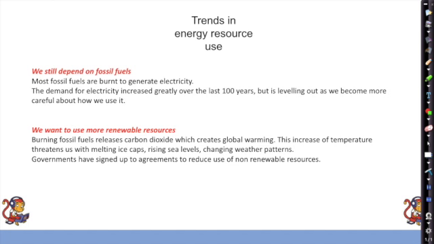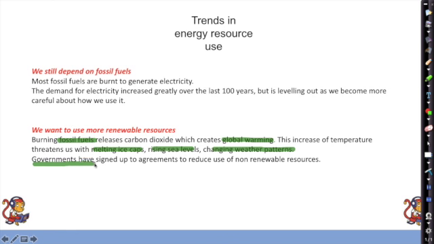We want to use more wind and solar and wave power. Burning fossil fuels releases carbon dioxide, which creates global warming, which is probably our biggest threat to mankind at the moment. This increase of temperature threatens us with melting ice caps, rising sea levels, changing weather patterns, and governments have signed up to agreements to reduce the use of non-renewable resources.